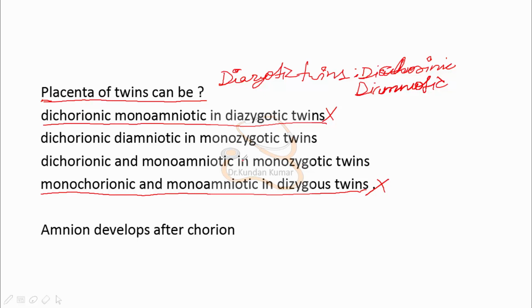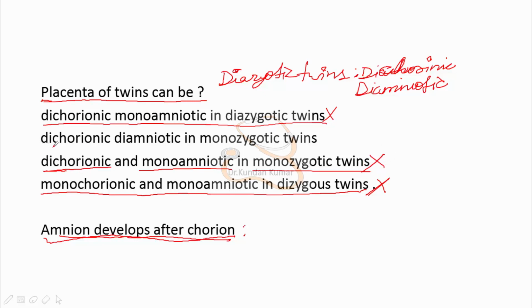So I've written something here. Amnion develops after chorion. That means it can never be a twin with dichorionic but monoamniotic, right? So this means this option, look at this, it's saying dichorionic monoamniotic in monozygotic twins, right? So this is also wrong.